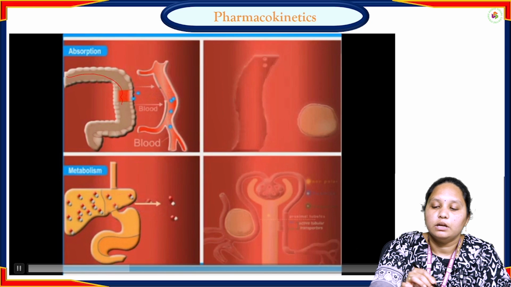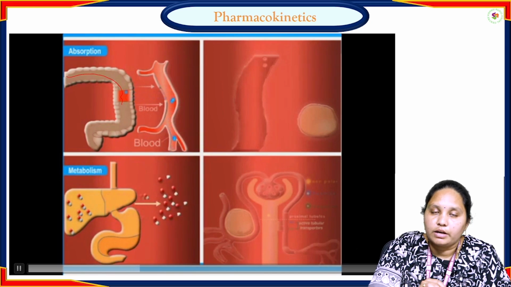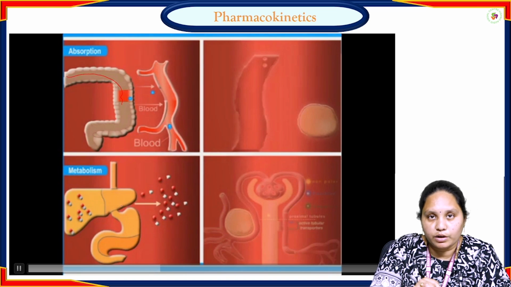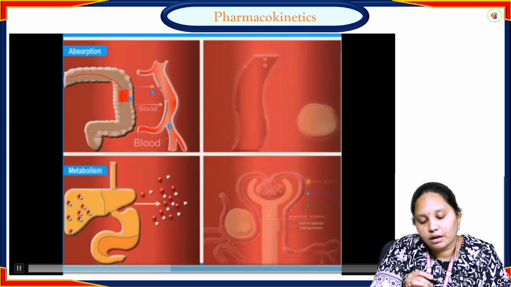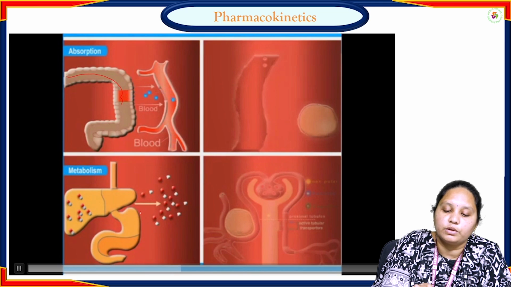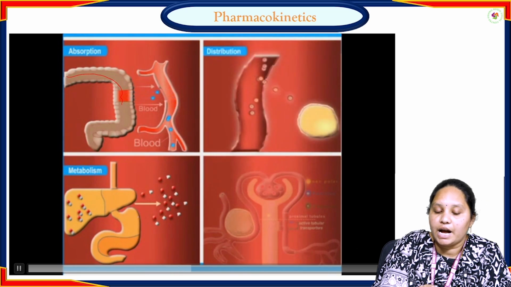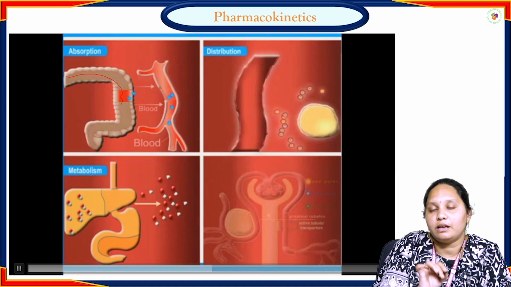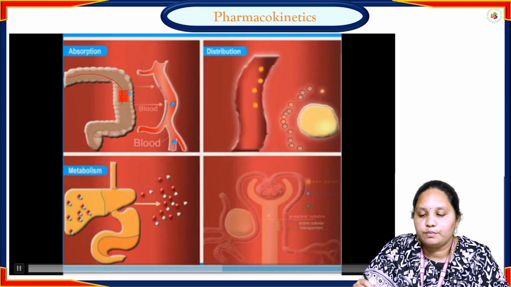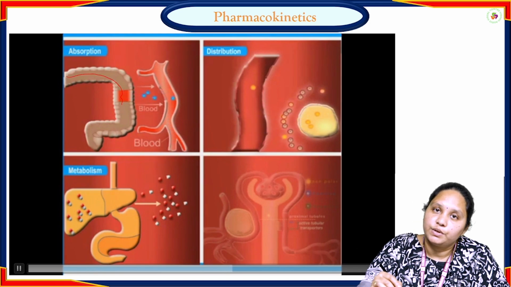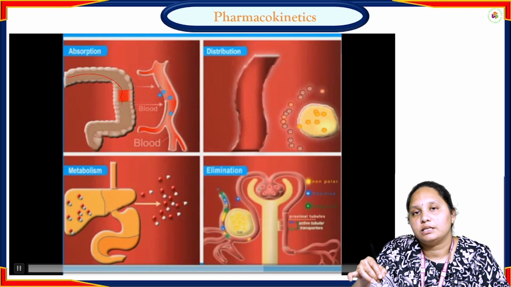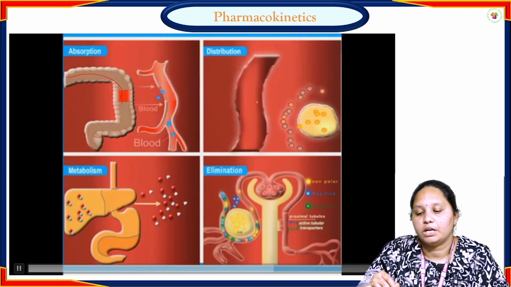This is absorption. Next, if the drug is not active, for activation it has to go to the liver. That is the metabolism process, changing one chemical form to another chemical form. Activation of a drug is called metabolism, and inactivation of a drug is also called metabolism, because its chemical form is changing. In distribution, the activated drug has to be distributed throughout the body through the circulatory system, reaching the target site, that is the cell or whatever it is. That's the distribution.